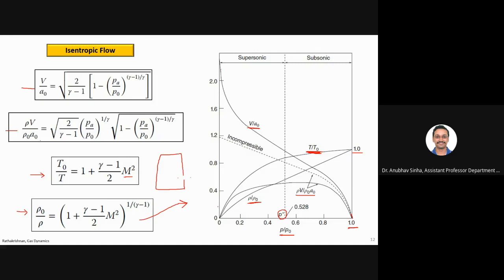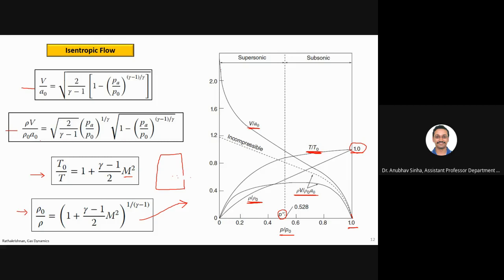So rho, as you can see, is decreasing for zero pressure because the velocity is so high. But as you increase pressure, the rho also keeps on increasing, and finally it reaches the reservoir density. So we have plotted temperature, velocity, density rho, and mass flux rho V, normalized by rho naught a naught.